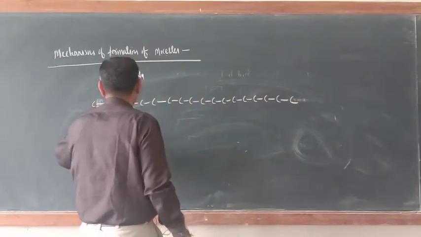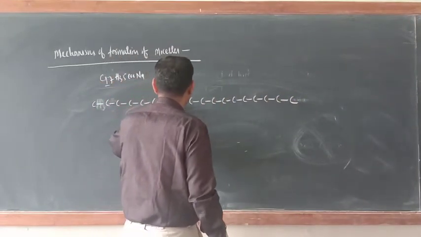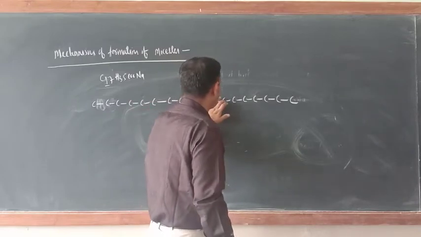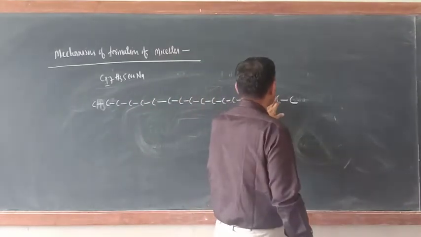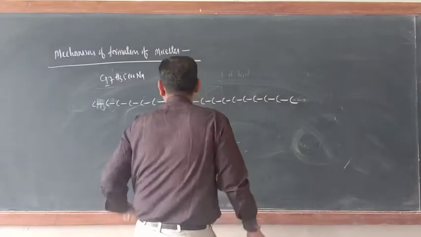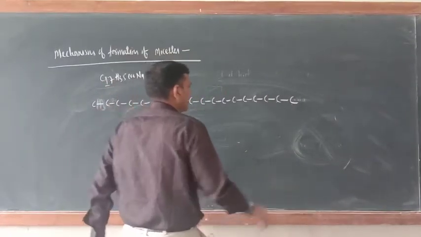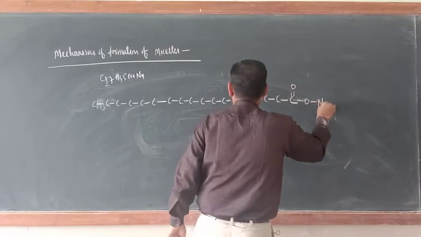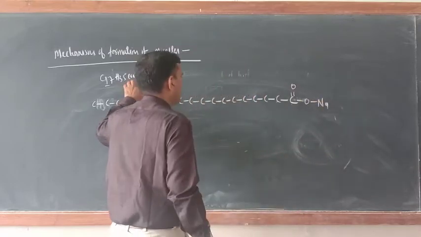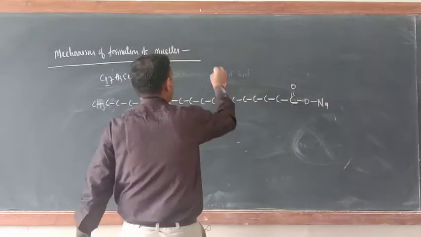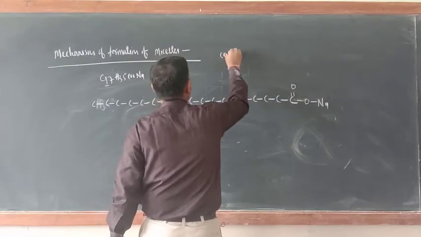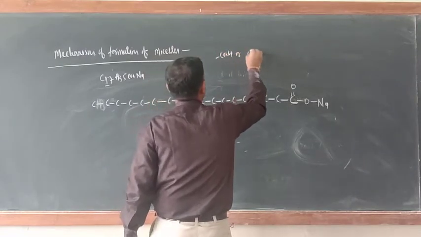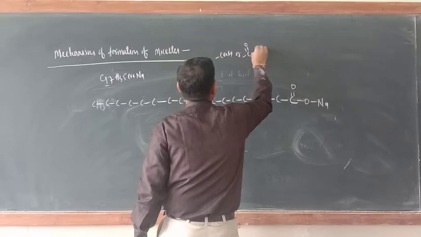Check. So 18 carbons are there. Now here, C double bond O, Na. I am talking of COONa. Last year I taught you the structure of the COOH group. This can be written as C double bond O, Na.